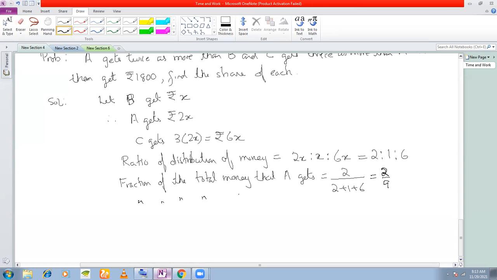Fraction of the total money that B gets. Okay, B is getting how many parts? Only one part B is getting. So the numerator will be 1. Divided by the total number of parts, 2 plus 1 plus 6. Right? Should be 1 by 9. So B gets 1 by 9 part of the money.